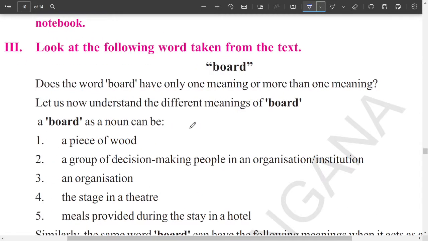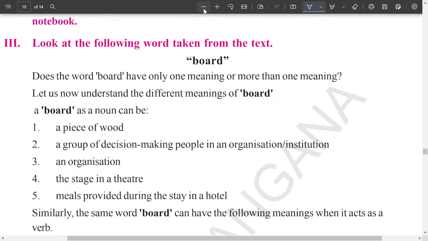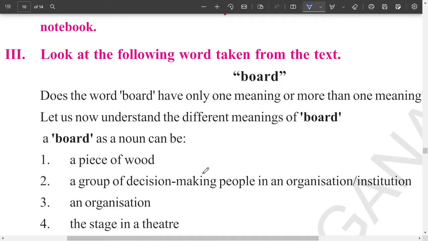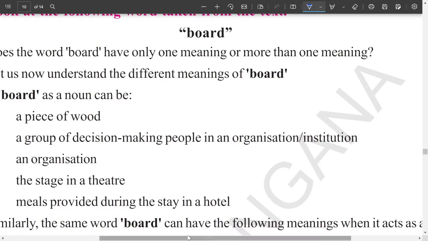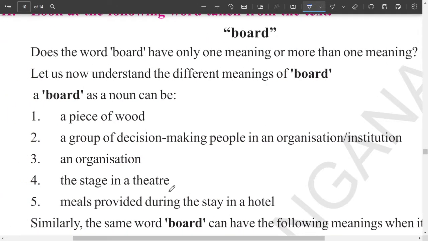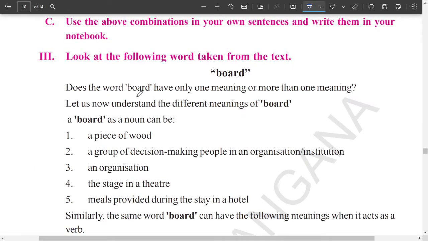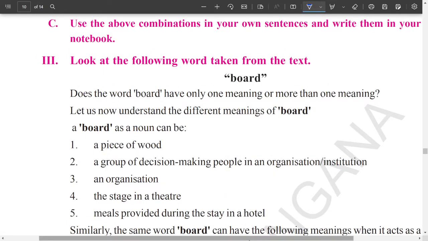Bored. Okay, now does the word bored have only one meaning or more than one meaning? So what are the meanings that we can get with the word bored?